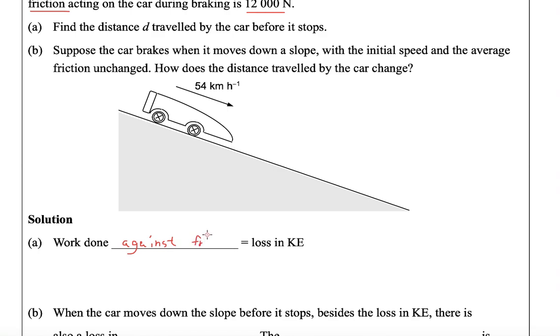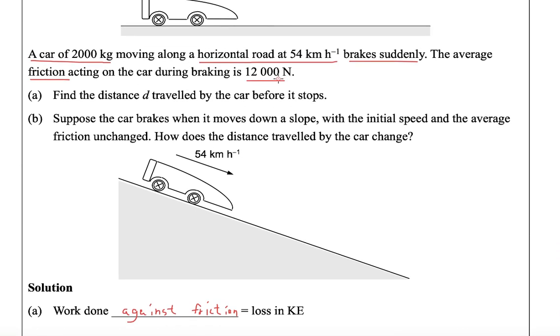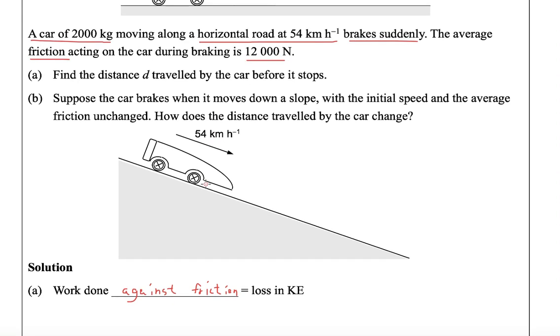And then how can we use this relation to find the distance? We use the energy conservation, which means that here the work done against friction should be Fd. The F is the friction, which is 12,000, and the d is unknown.